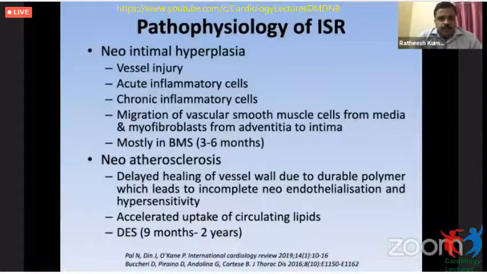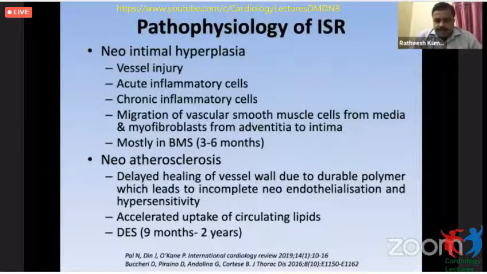The pathophysiology of ISR has two main components. Neointimal hyperplasia occurs because of vessel injury and inflammatory cells. It is mainly migration of vascular smooth muscle cells from the media and myofibroblasts, and it is mostly seen with BMS in the initial 3 to 6 months. Neoatherosclerosis is mostly seen with DES, and it is due to delayed healing of the endothelium due to the durable polymer.